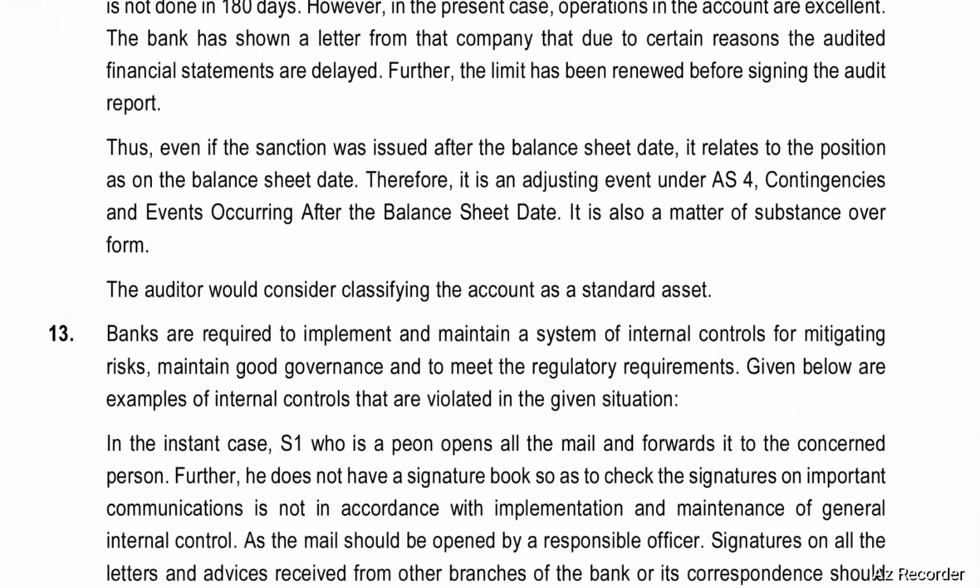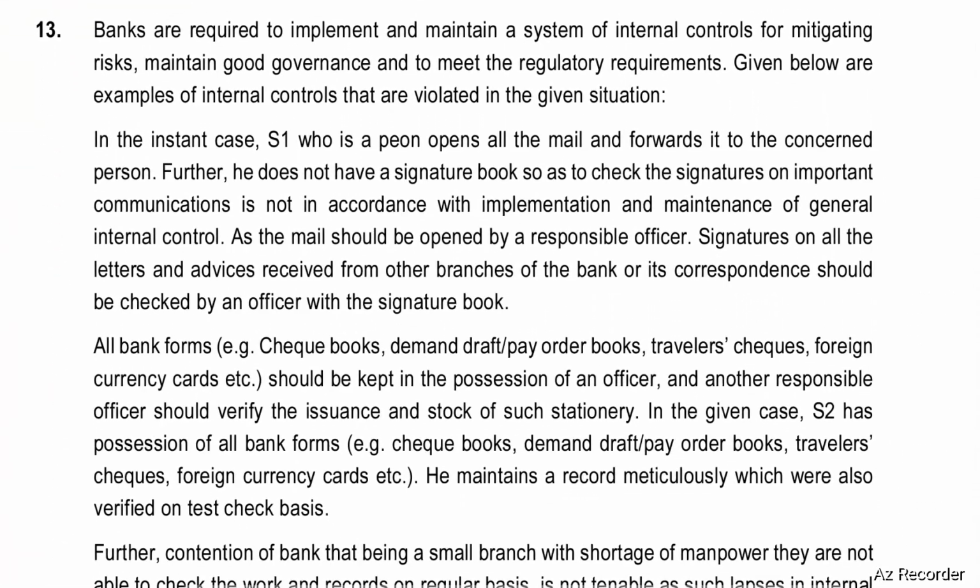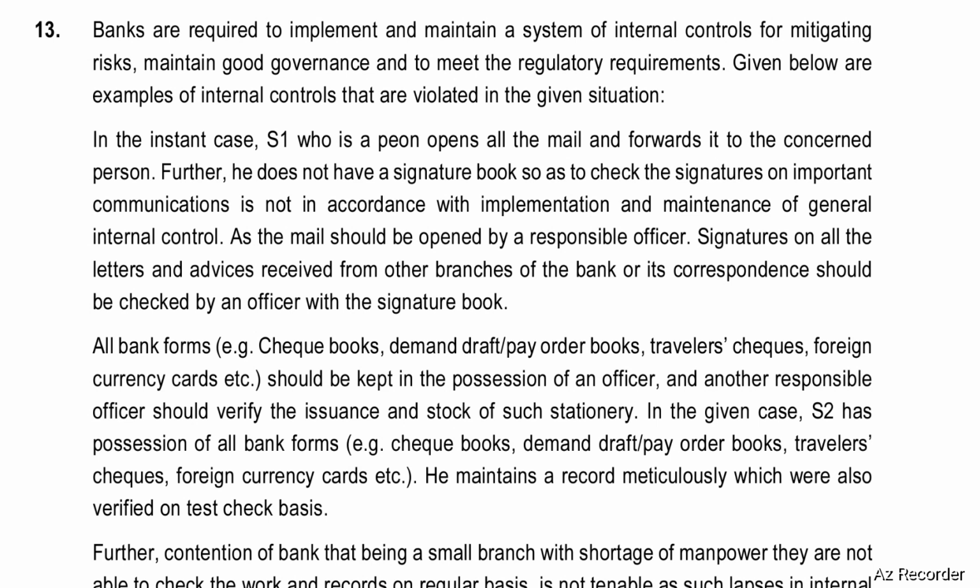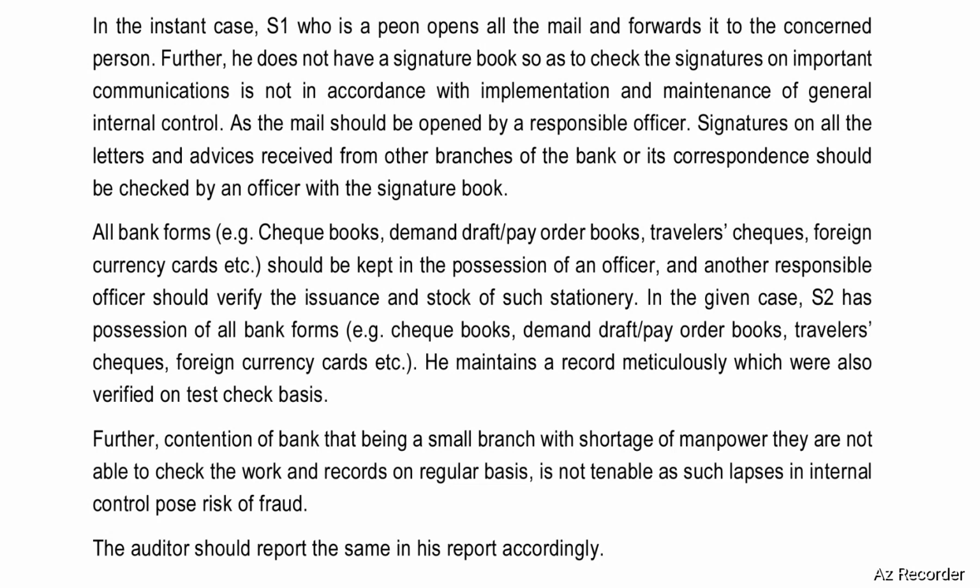Banks are required to implement and maintain a system of internal controls for mitigating risks, maintaining good governance, and meeting the regulatory requirements. Given below are the examples of internal controls that are violated in the given situation. In the instant case, S1, who is a peon, opens all the mail and forwards it to the concerned persons.